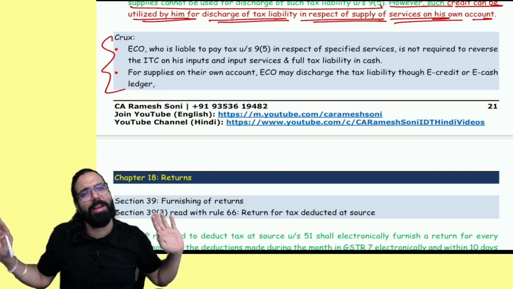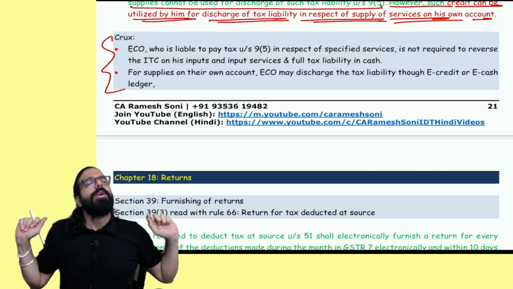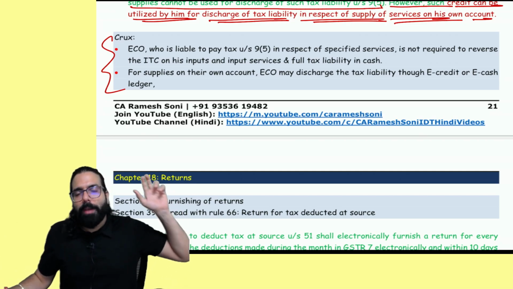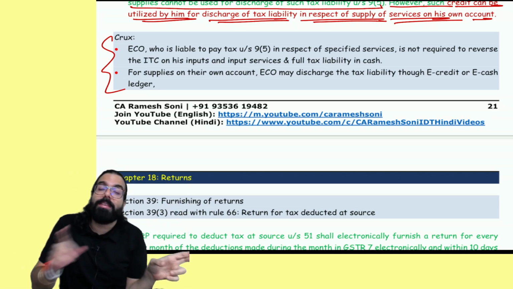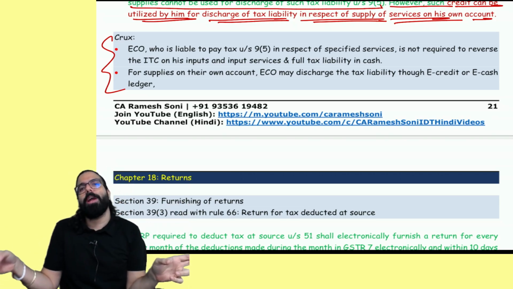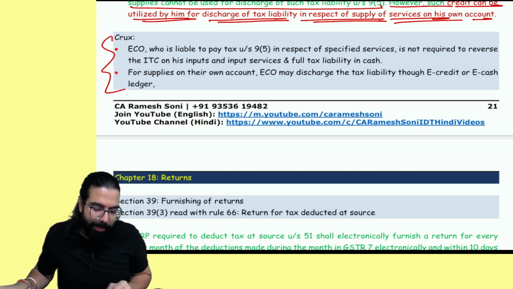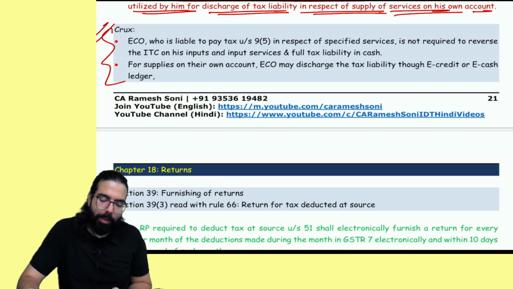Rule number 42, 43, etc. not required. Secondly, 9(5) वाला सप्लाई के लिए whatever tax it is collecting, it has to be paid in cash. Other services के लिए it can use the input and input services का ITC. Done, sir. This point is clear. That's all has been told over here.